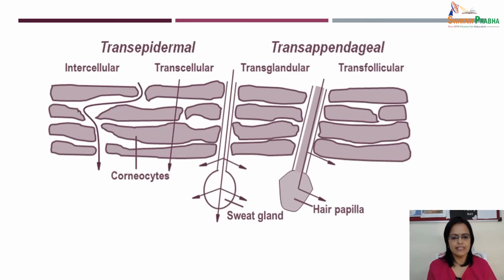As you can see in this diagram, there are two different skin penetration routes, transepidermal and transappendageal. So these are two routes. As we discussed in the previous slide, in transepidermal there are two ways, which you can see in this diagram, transcellular and intercellular. And transappendageal has transglandular and transfollicular.